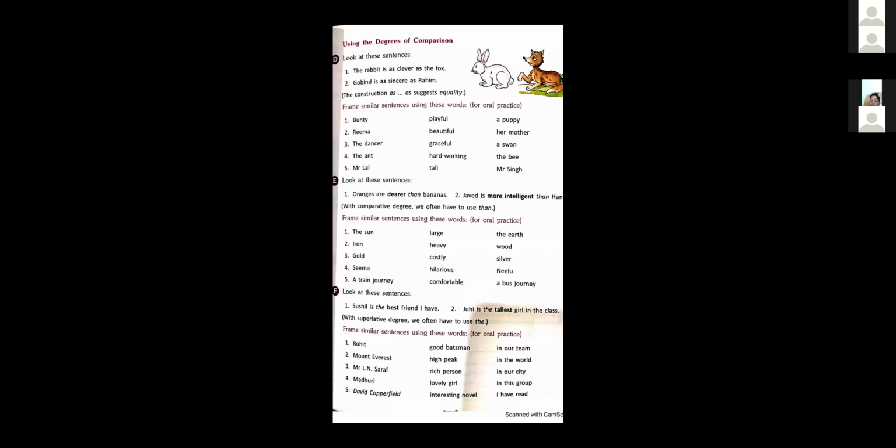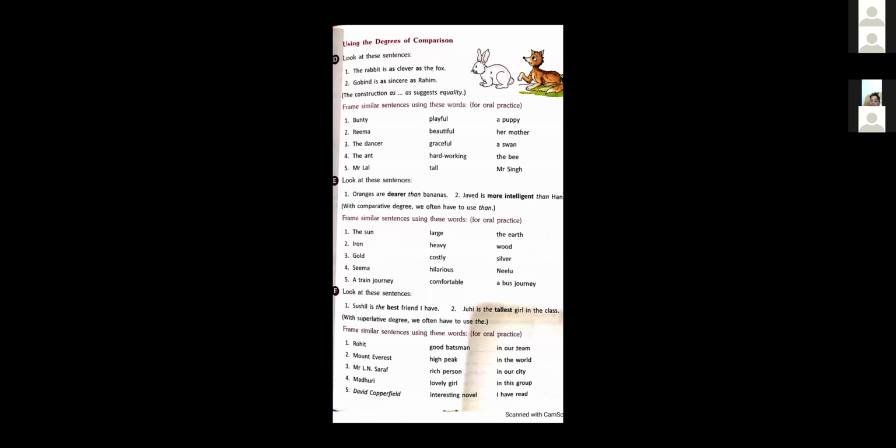We are talking about two persons, two insects, but there is no comparison. They are similar in their quality. Mr. Lal is as tall as Mr. Singh. Here we are using the positive degree of comparison.